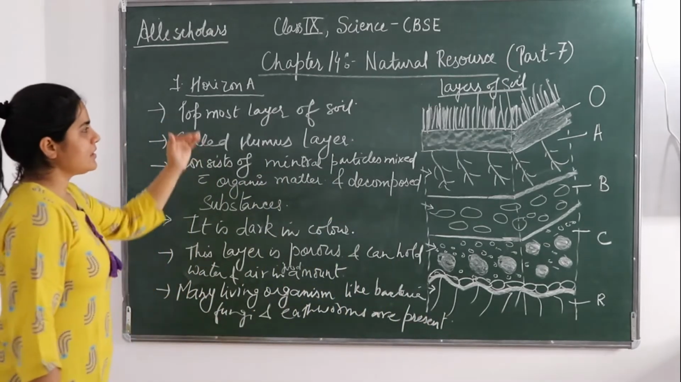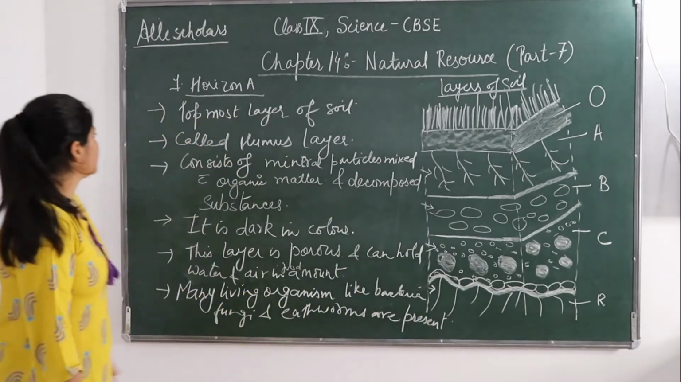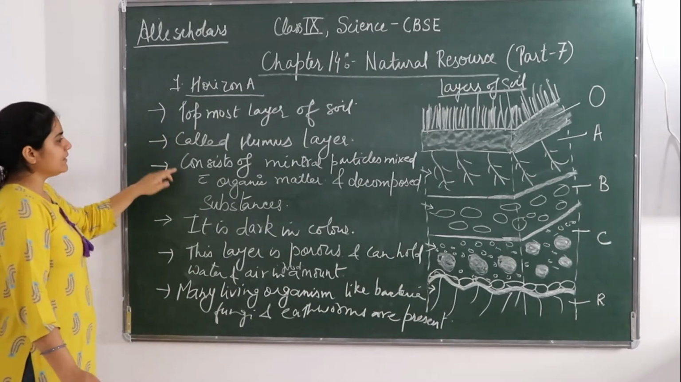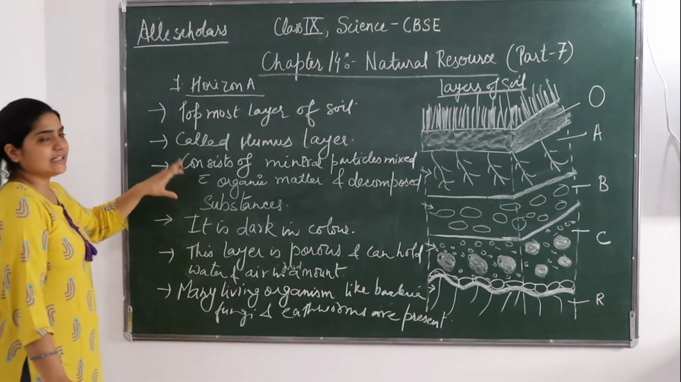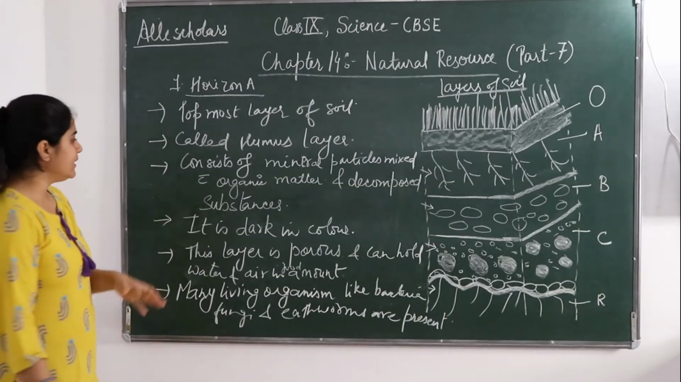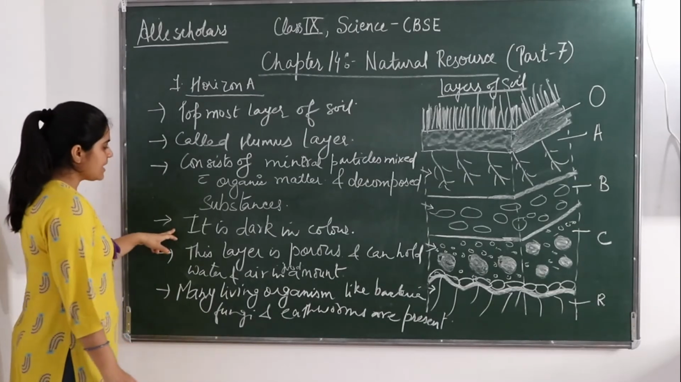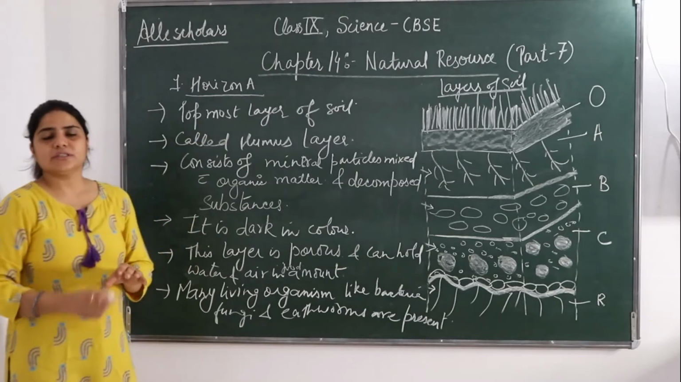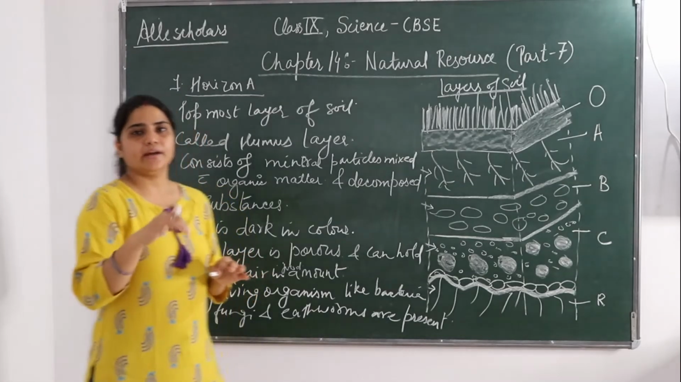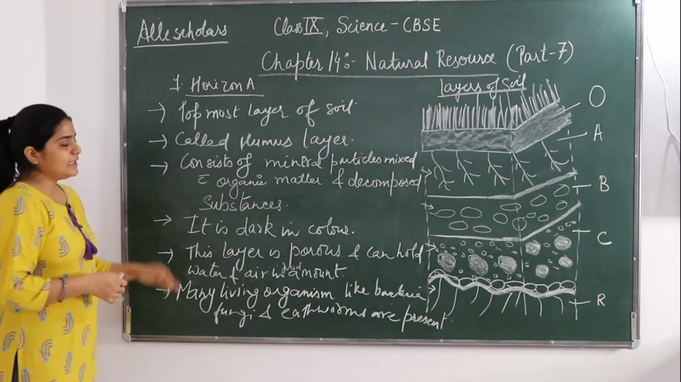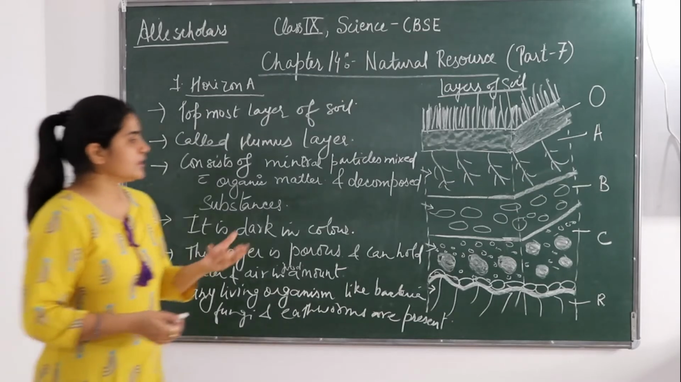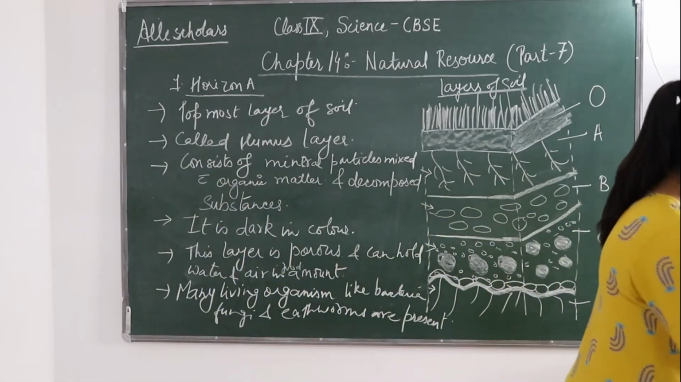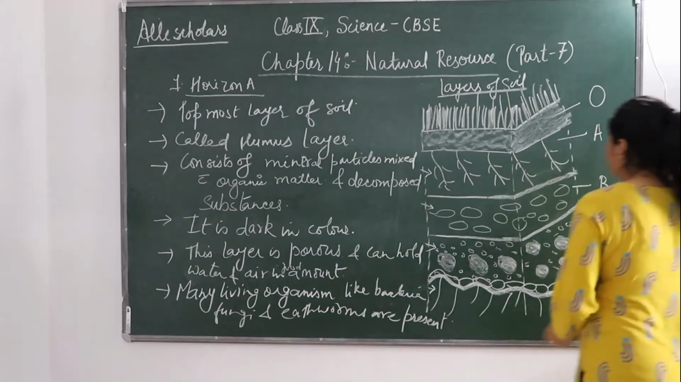Okay, so this is about the layers of soil. The topmost layer of soil, called the humus layer, consists of mineral particles that are mixed with organic matter and decomposed substances. It is dark in color. This layer is very porous, so porous that it can hold air and water in it. And many living organisms like earthworms are present on the topmost layer. Okay, next we will talk about